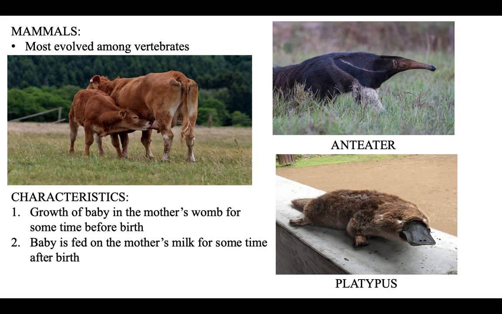The platypus and some species of anteater are exceptions to this. They are different. Why? Because they are considered mammals, even though they lay eggs, they suckle their young ones. Now, there are two types: one that gives birth to the young ones in the same form, and the others that lay eggs.